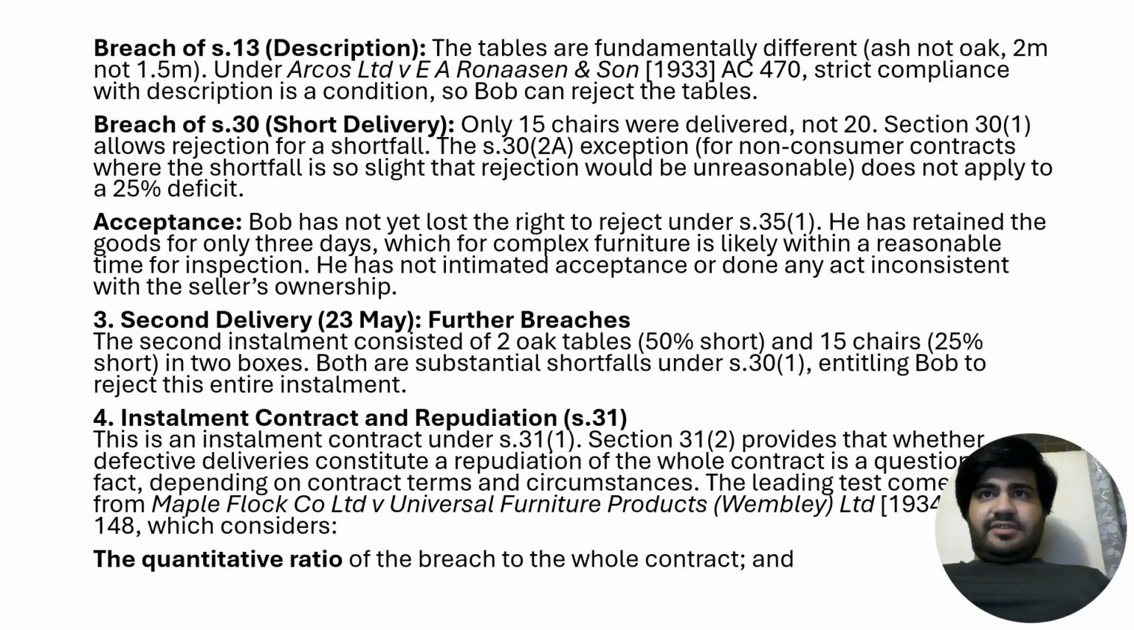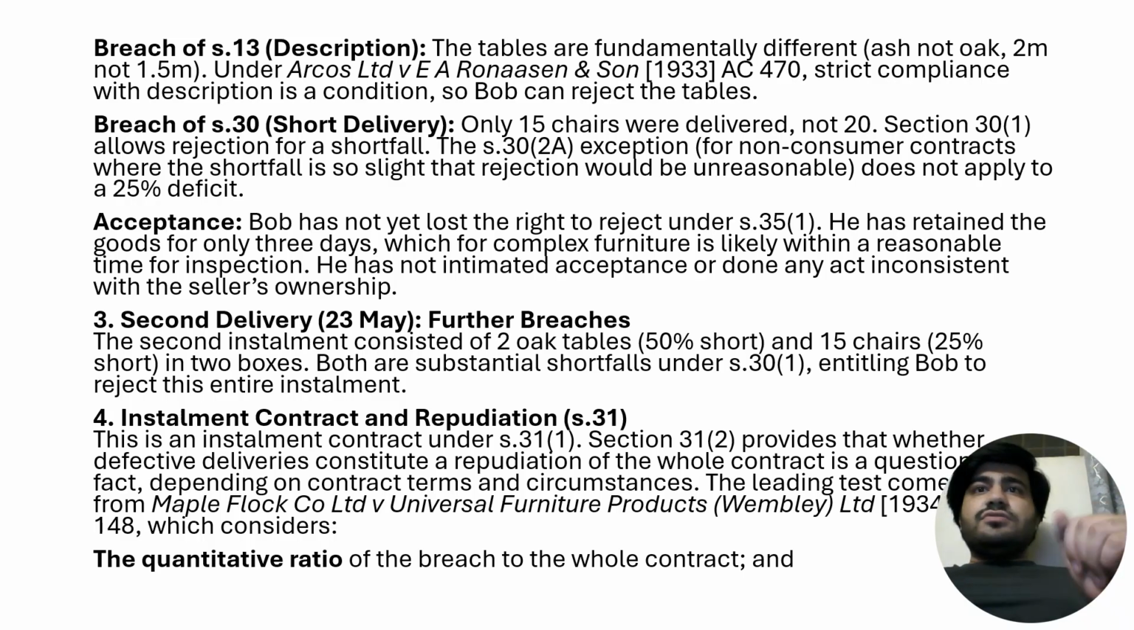Let's come towards acceptance. Bob has not yet lost the right to reject the goods under section 35(1). He has retained the goods for only 3 days, which for complex furniture is likely within a reasonable time for inspection. He has not intimated acceptance or done any act inconsistent with the seller's ownership.